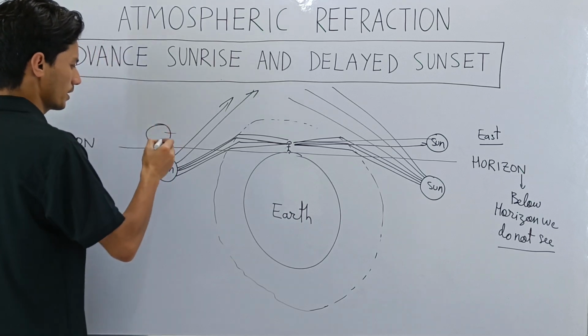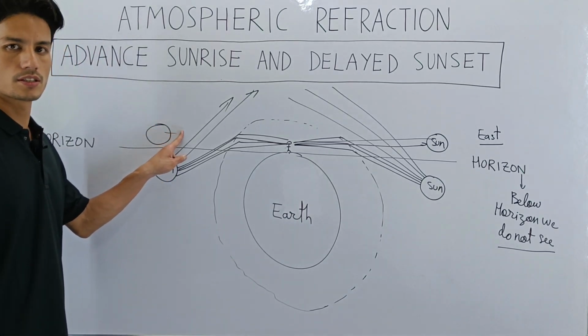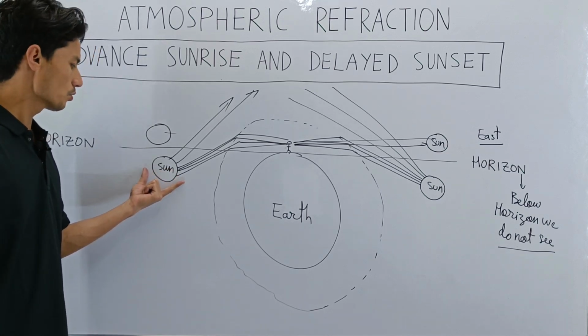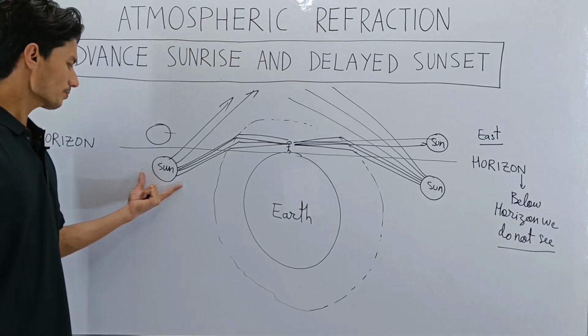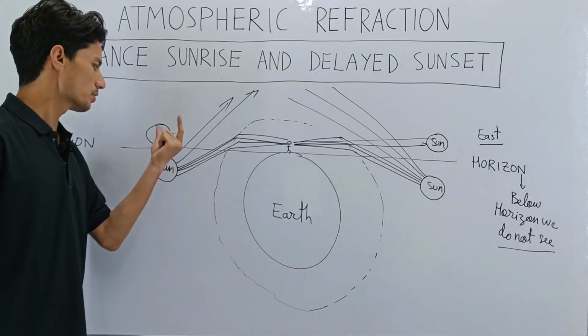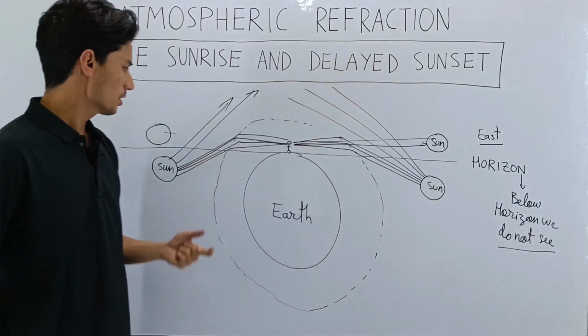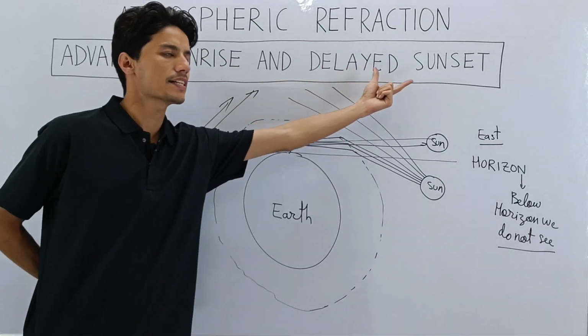So the sun is still visible to the observer, whereas the sun has actually gone below the horizon. That means sunset has taken place, but the observer is still able to see the sun. So this is called delayed sunset.